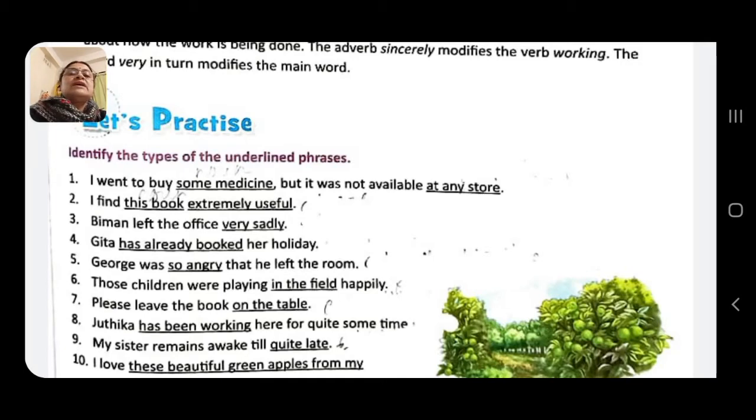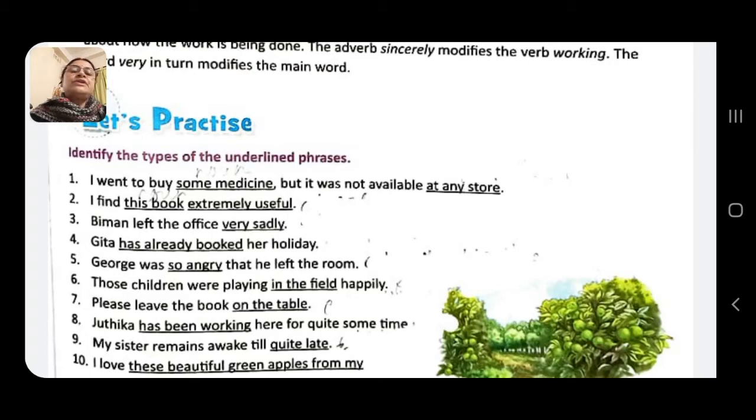So extremely useful will be adverbial phrase. Biman left the office very sadly. How he left the office? Very sadly. Very sadly will be adverbial phrase because it functions as an adverb.